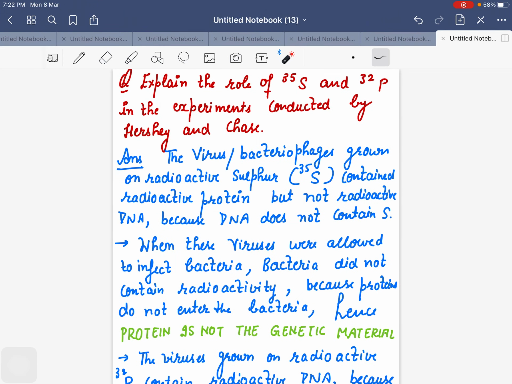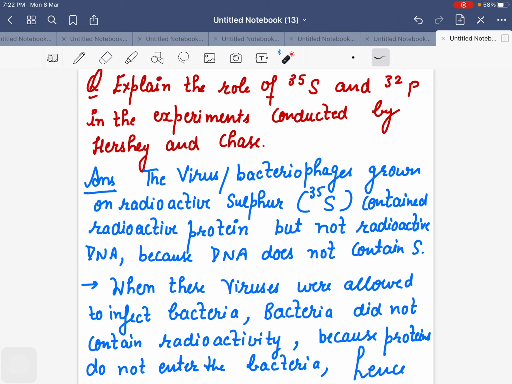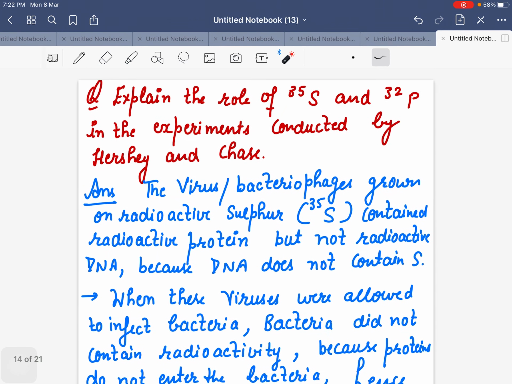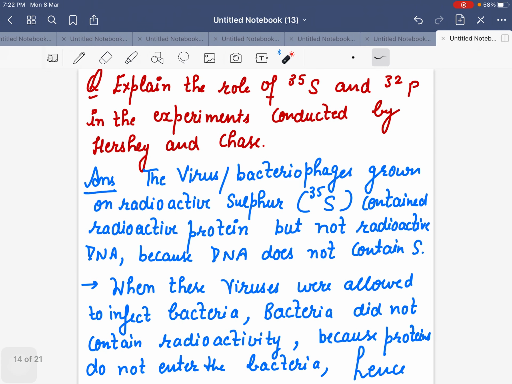Sometimes this question is asked in a very different manner. They ask us to explain the role of sulfur 35 and phosphorus 32 in the experiments conducted by Hershey and Chase. Those students who have no habit of reading NCERT will not have an idea who used these two things. There are only two scientists who used them in their experiment, that is Hershey and Chase. So what is the role?